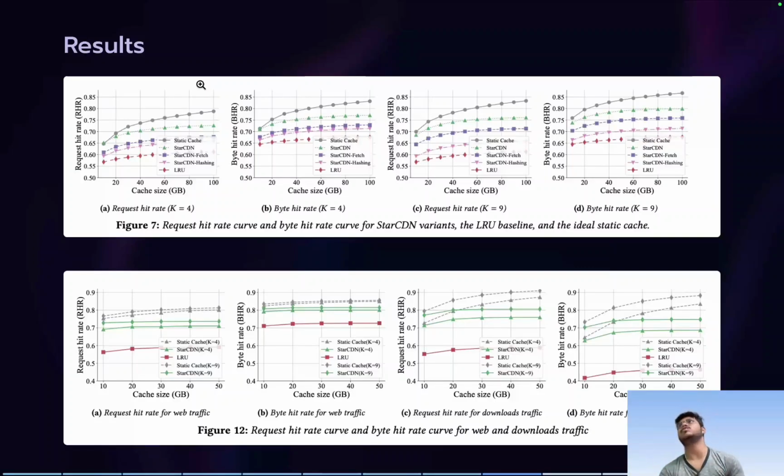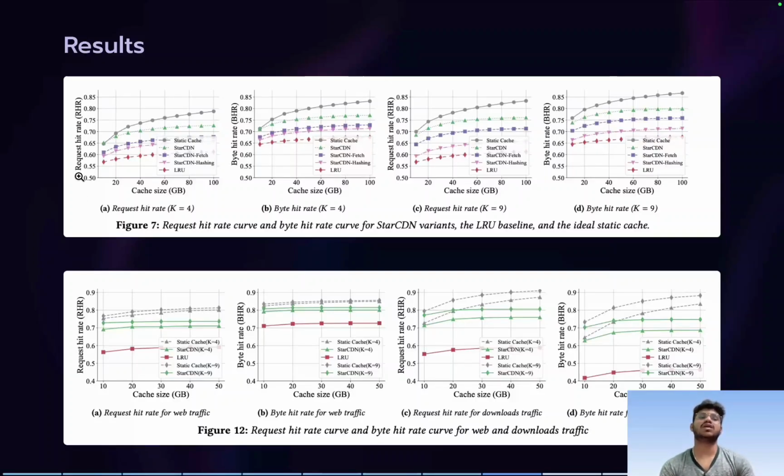But that is not possible, because the satellites have to revolve continuously around the Earth to stay in position. So this ideal case is not possible, but we use it as an upper limit, and we check how close we can get to that ideal. The topmost is the ideal, the bottommost red dot is the simple normal LRU, and the green one is StarCDN. The two lines in between are StarCDN with only hashing, and StarCDN with only the prefetch or relay fetch, and the green one is a combination of both.